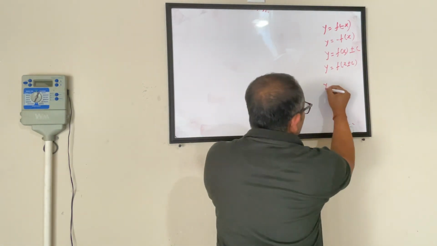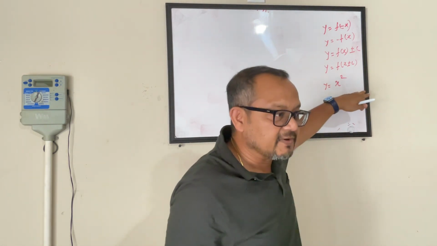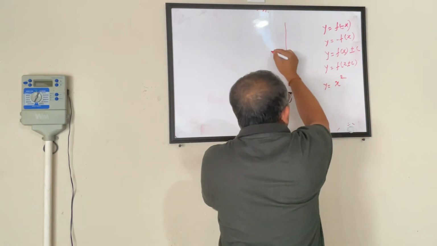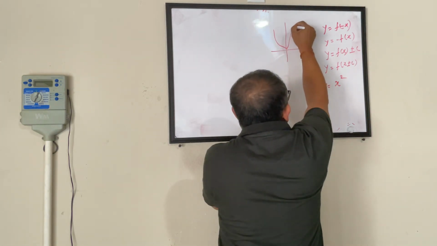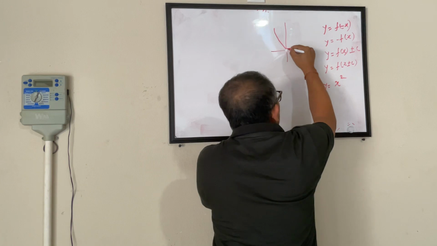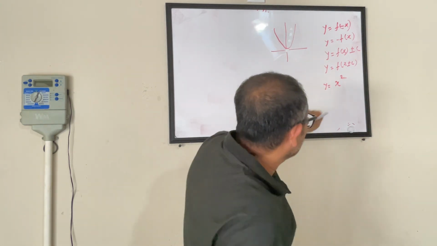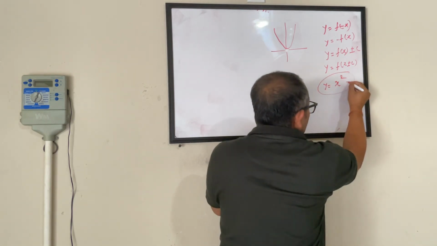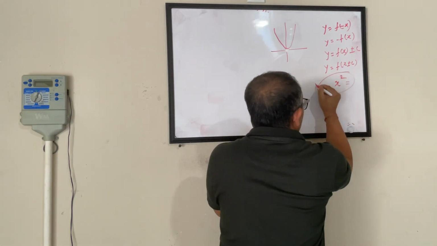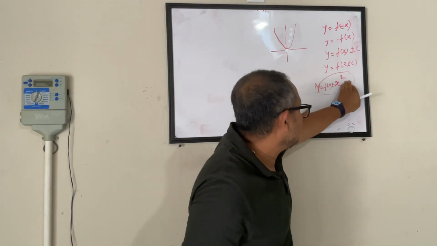Let's say your equation is y equals x squared. That's an easier function, okay? So your parabola will be like this. Okay? So when this is my original function, y equals function of x, which equals x squared. Okay?